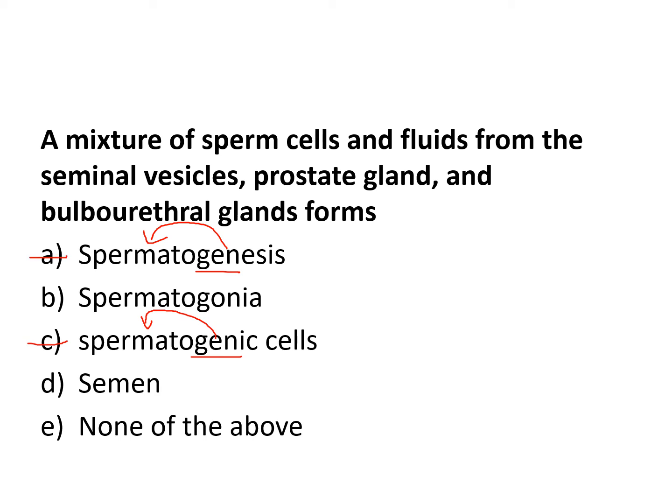B or D? B. So the other half is D. Nobody for E. So everything mixed together, that's the semen, the ejaculate. So remember, we get 60% from here, 30% from here, 5 from here, and another 5 from the vas deferens.